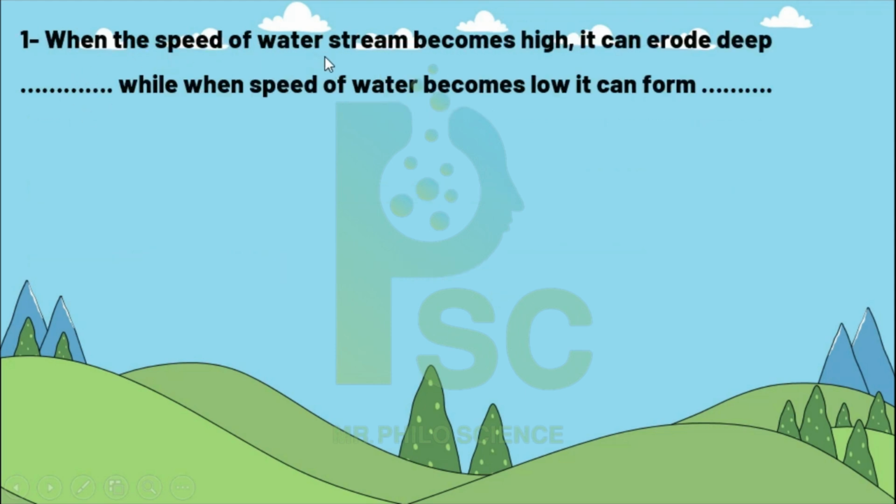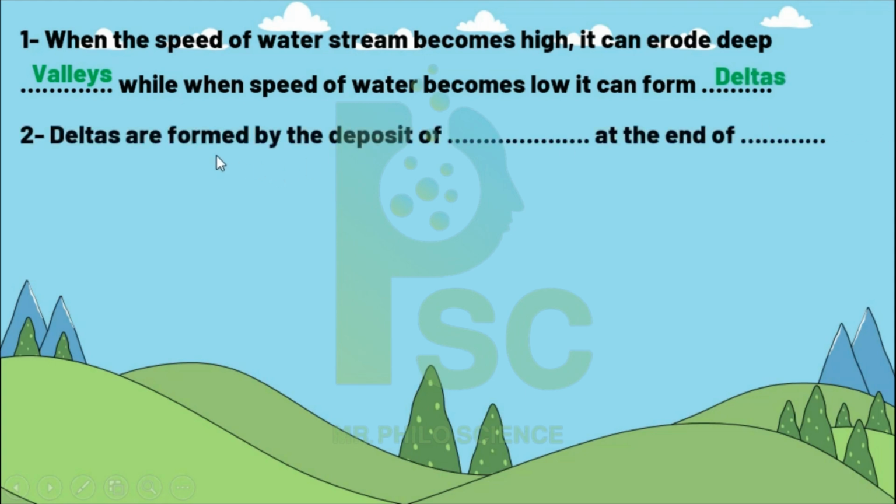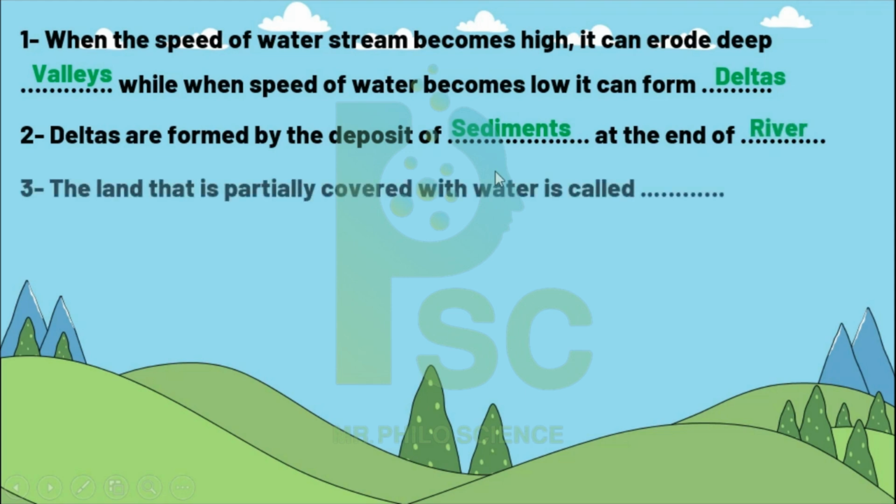When the speed of the water stream becomes high, it can reach a deep valley. While the speed of the water becomes low, it can form a delta. Of course here valley, and what forms, Mr.? The delta. Deltas are formed by deposit of sediments at the end of the river.